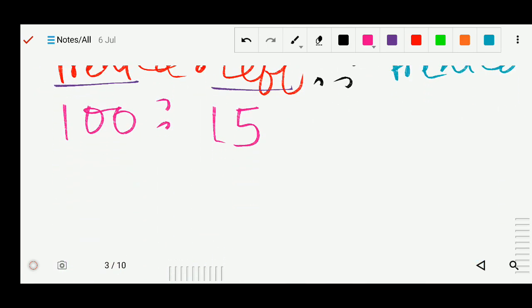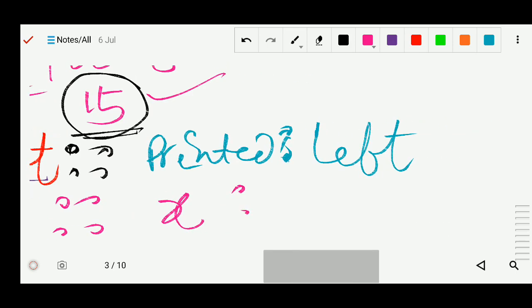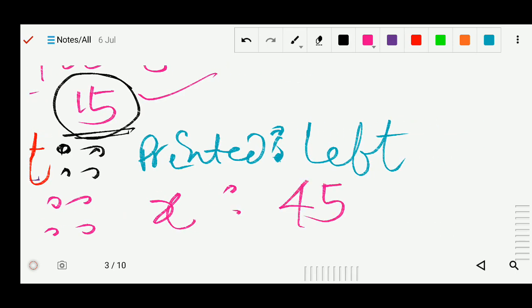And in the proportion, on this side what is given? Printed is not given, only 45 copies left are given. This part is not given, so I assume it is x, and this is how many copies are left? 45.